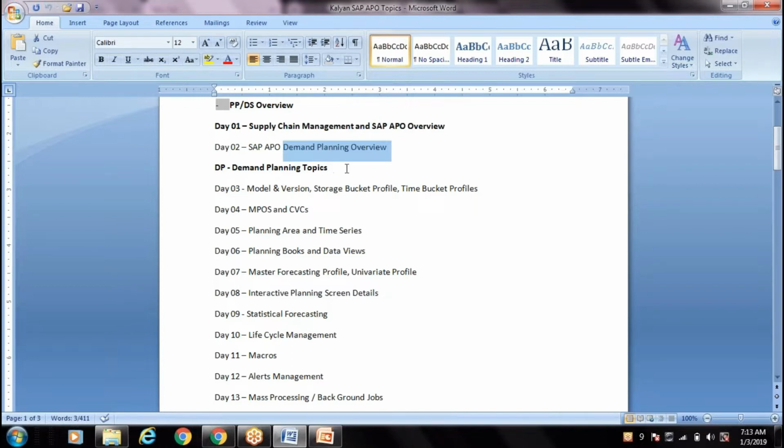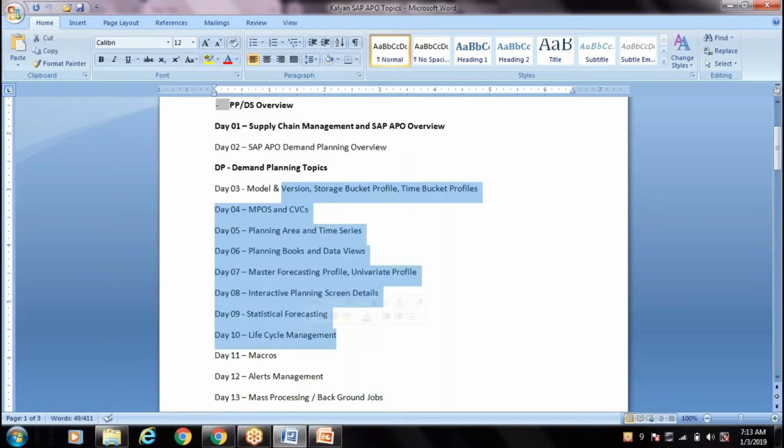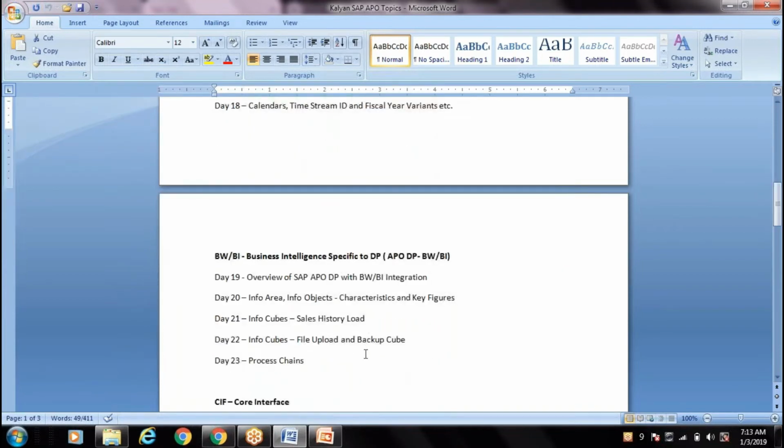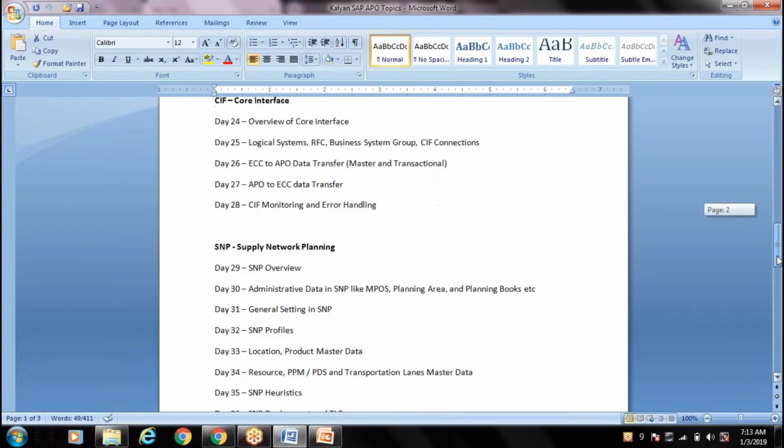So we will give an end-to-end process of what exactly the demand planning is, then we will cover the same thing in the system, like all the configuration, so that you can easily understand. First, if you know theoretically, then doing it in the system you can easily understand it. So like that for all the topics. When we start the BW, the first session we will take an overview, so that theoretically you will understand what is the BW. Then we will work on the configurations in the system. Similarly for SNP also.